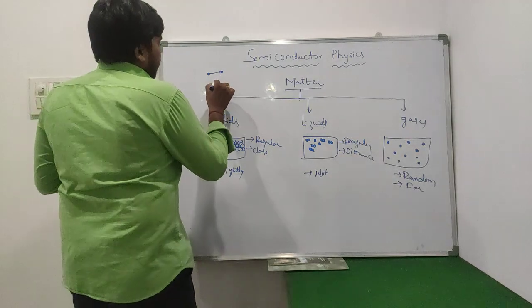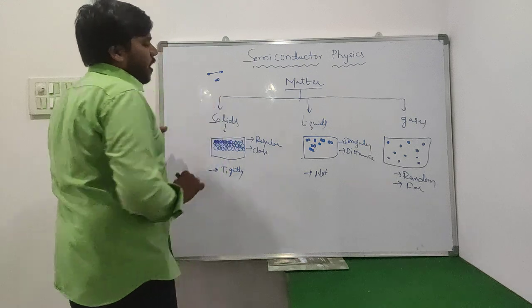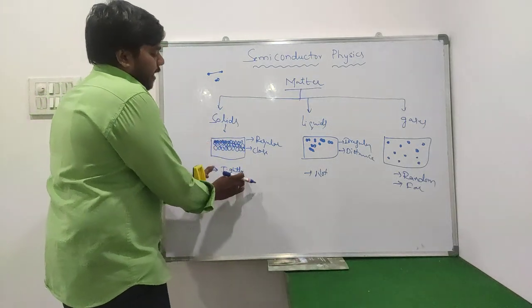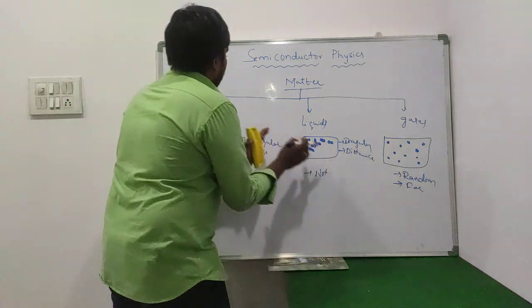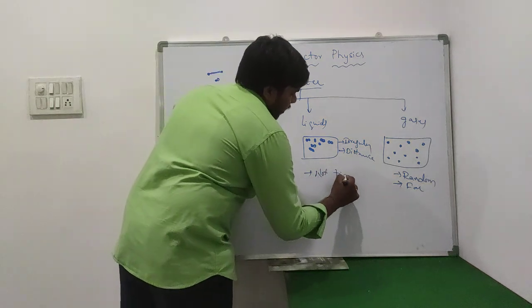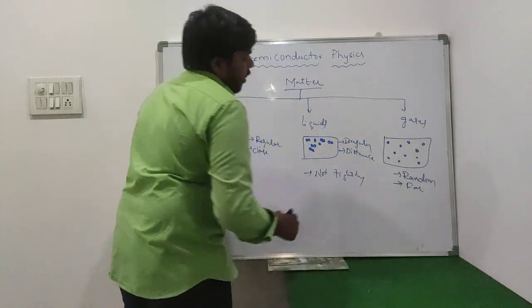Within the solids, we have one molecule and side by side we have one more molecule, so these molecules are tightly bonded with each other. But within the liquids, we have some distance, so those are not tightly bonded with each other.